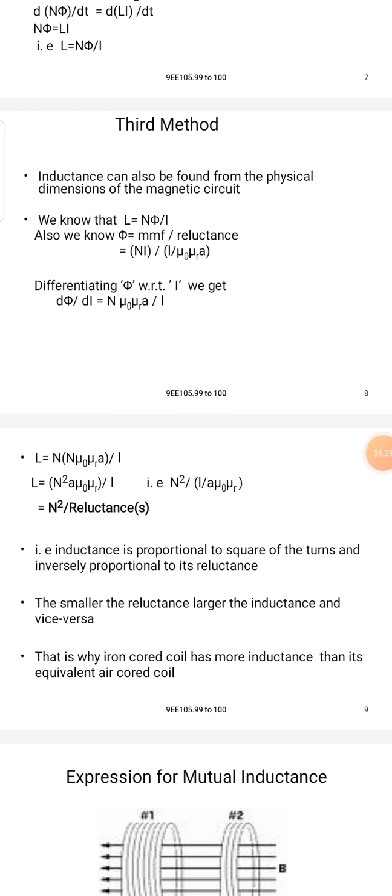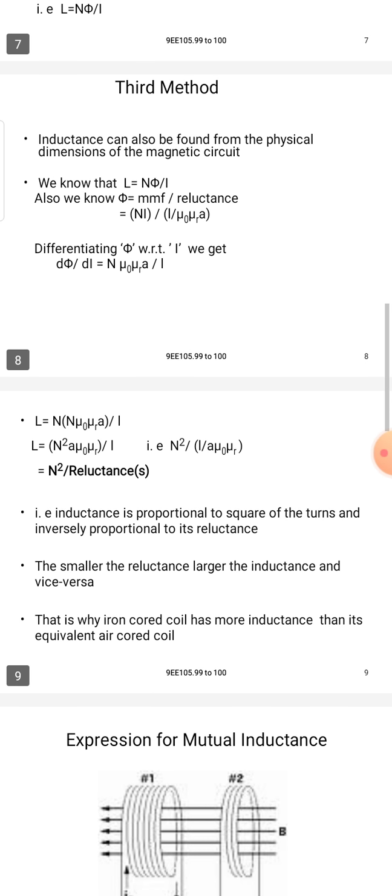We know that inductance L is equal to N into φ by I, where N is the number of turns of the winding, φ is the magnetic flux, and I is the current.